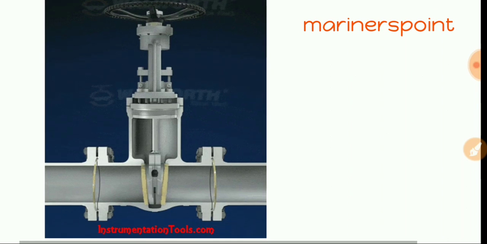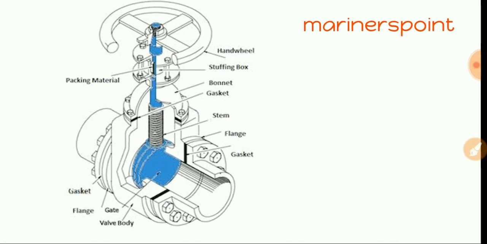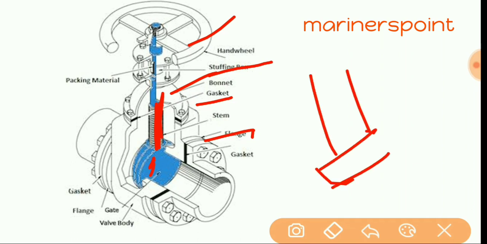Further, we can see in the exam a gate valve is given and you have to identify the body parts. You can see hand wheel, stuffing box, bonnet, gasket, stem. This is the stem where the disc is connected. Flange. This is the wall. Here the pipe is connected with the flange.